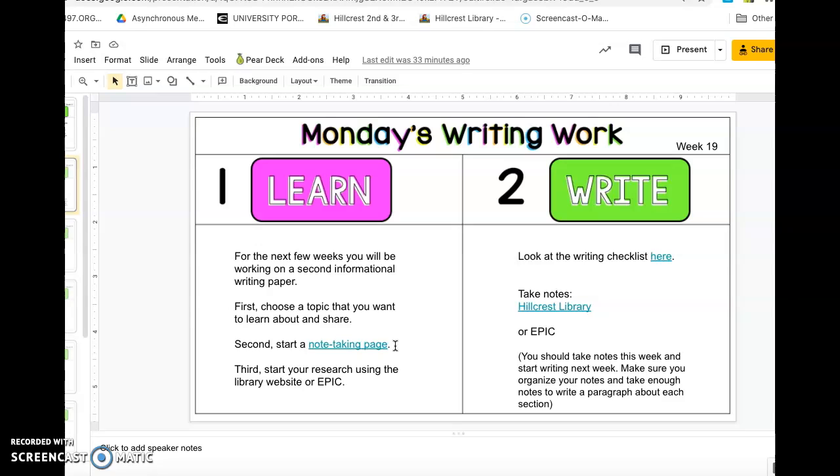prey, life cycle. If your topic is a person like Albert Einstein, maybe you want to break your paper up into subtopics like childhood, inventions, and things like that so that you can teach me about your topic in smaller chunks. Then you'll take your notes in those subtopics and then you will start drafting your paper.